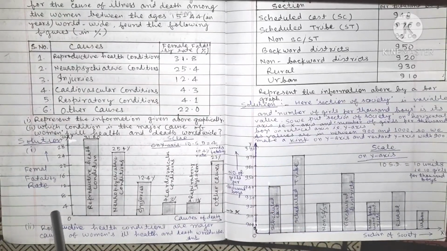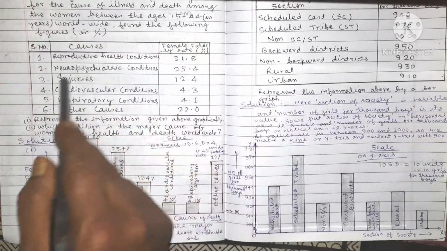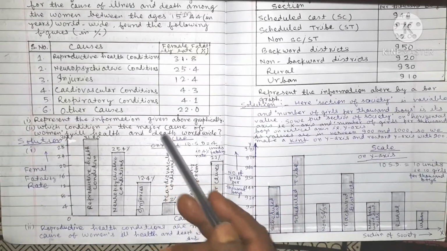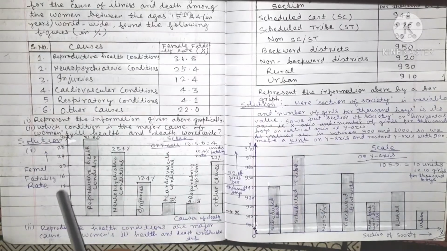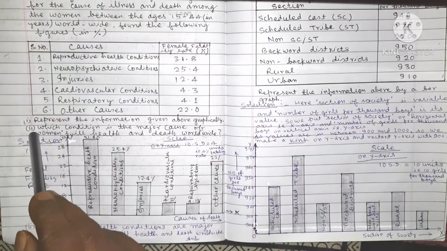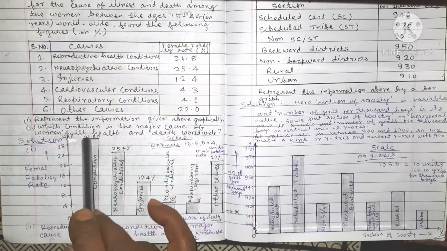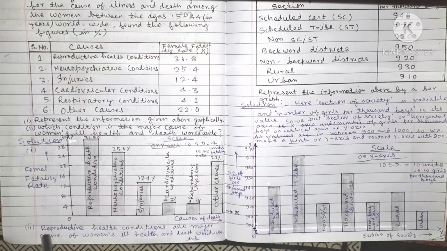This is the representation of the causes of female fertility rate by bar graph. Now, question number 2: which condition is the major cause of women's ill health and death worldwide?